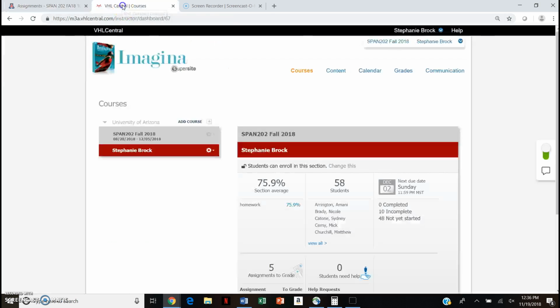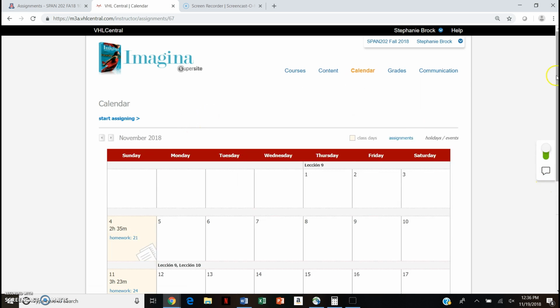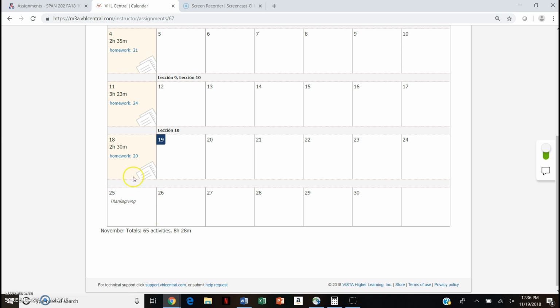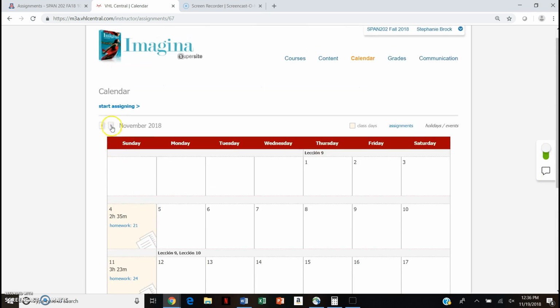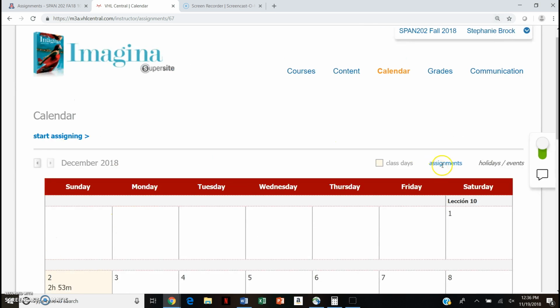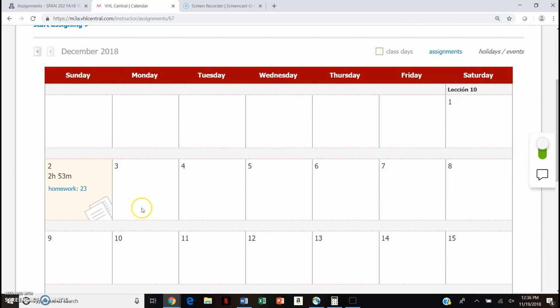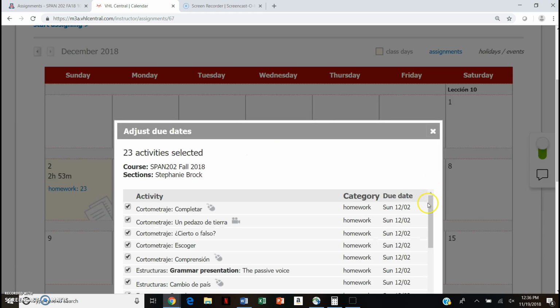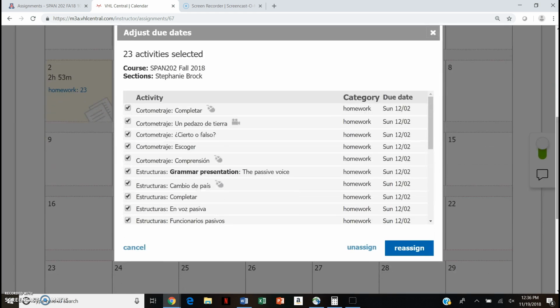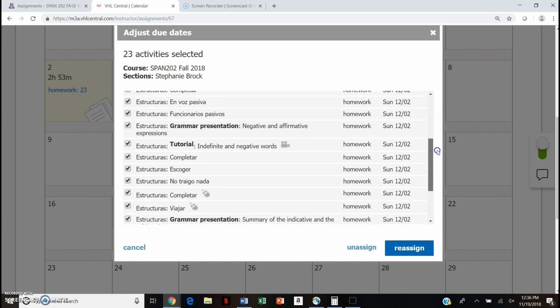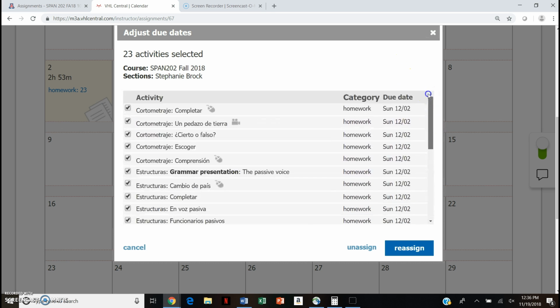So we also have a couple of VHL activities left. Let's look at the calendar. We don't have any VHL activities for this coming weekend, but we do have some VHL activities in December, and those are going to be our last activities. And for these, we will have no partner dialogues. So the partner dialogues are completely finished. You don't have any more for the rest of the semester. All you have to complete are these activities that are going to be due by December 2nd.